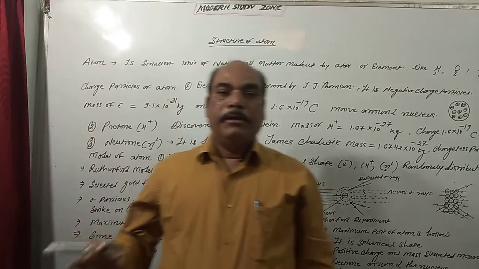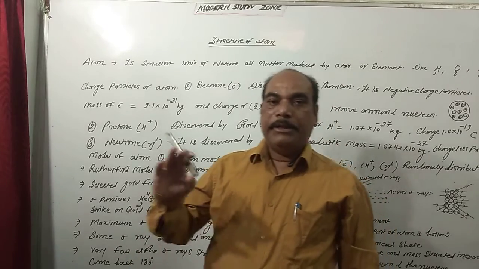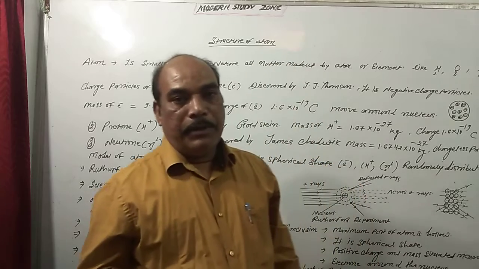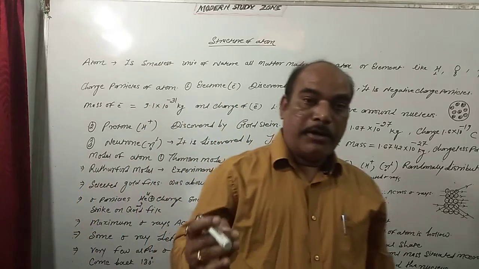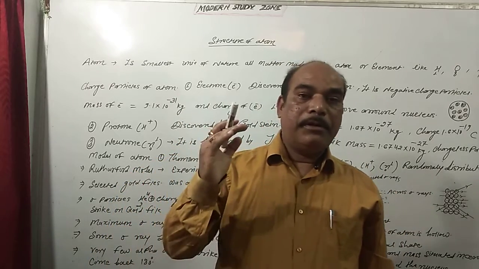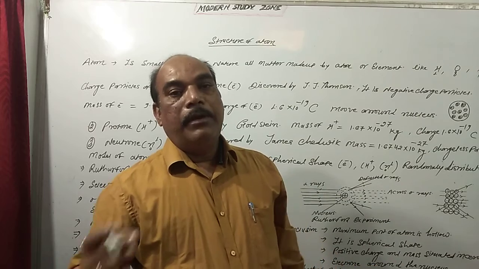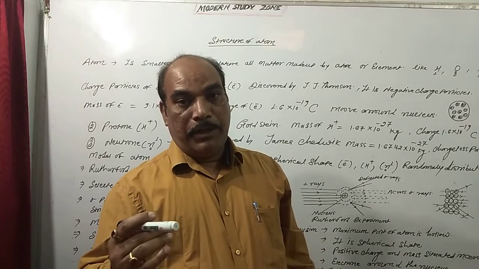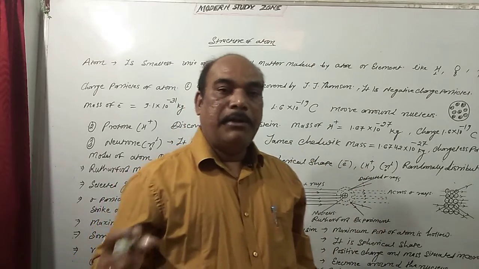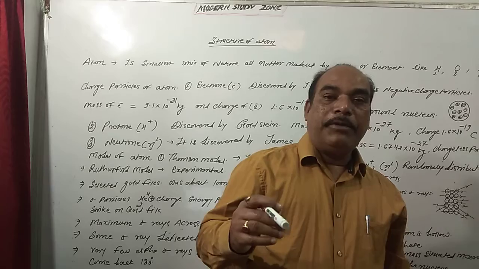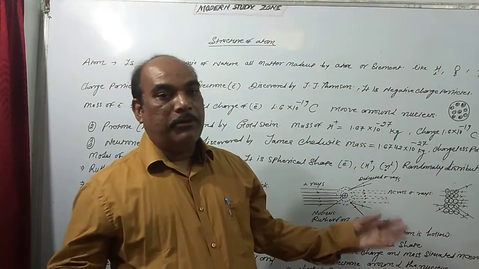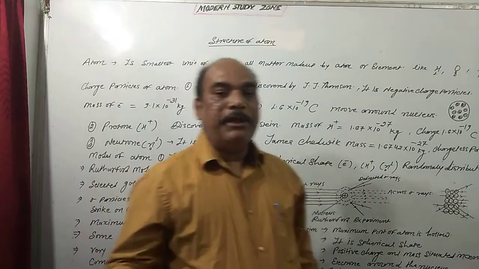Today we deal with the structure of the atom. Everything in nature is made up of atoms, living and non-living. Protein, carbohydrate and fat are also made of atoms. Different carbon, hydrogen, oxygen and nitrogen combine to form living particles. Protein is a biochemical compound, and all non-living things are also made up of atoms. According to Dalton's theory, an atom cannot be divided into smaller particles, so it is the smallest particle of nature.